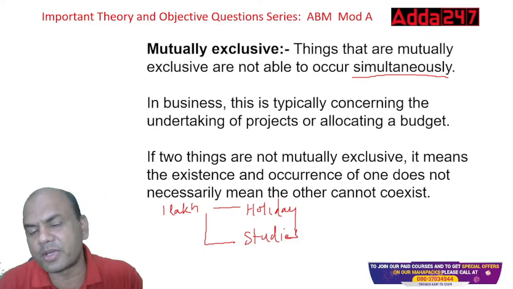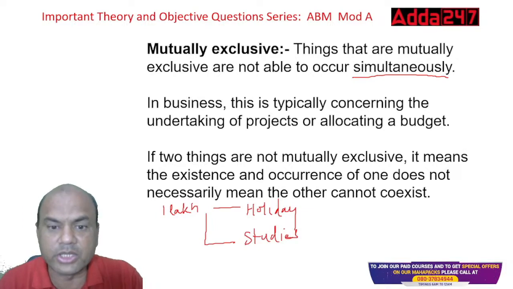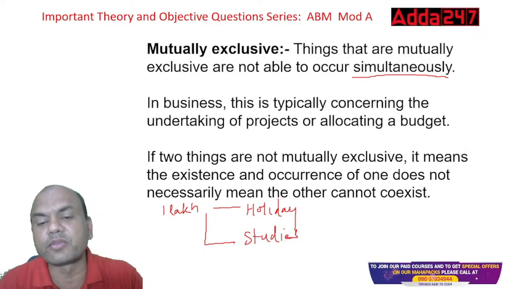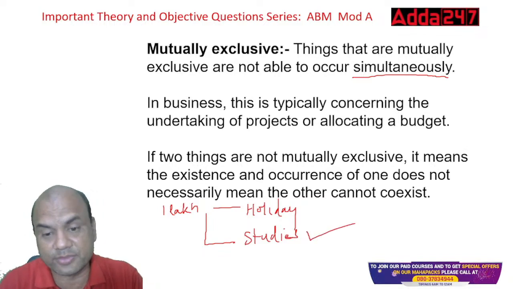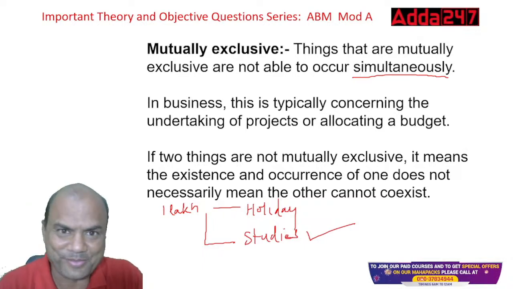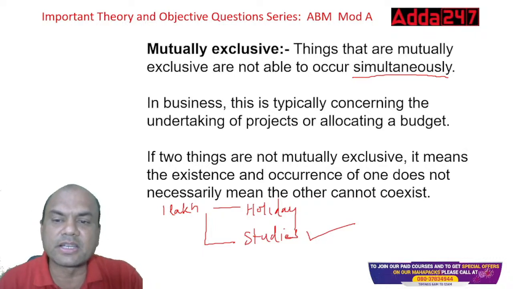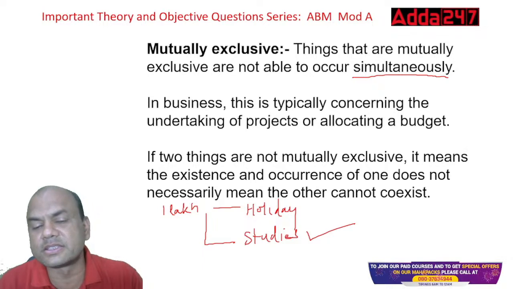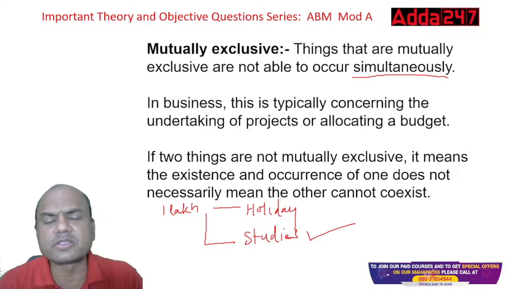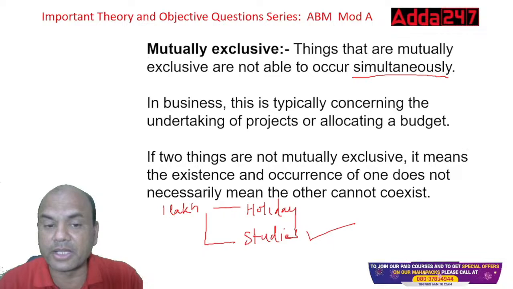Both the things can't happen, right? Either you can have the cake in your hand or you can eat it. So this is known as exclusive. You'll have to select one of these. Definitely you'll select the studies. Of course, there might be someone who says holidays, holidays, but jokes apart, studies is the main part. In business, it is typically concerning the undertaking of projects and allocating the budget. Similarly, in companies we face the same problem: budget is limited and projects are many.